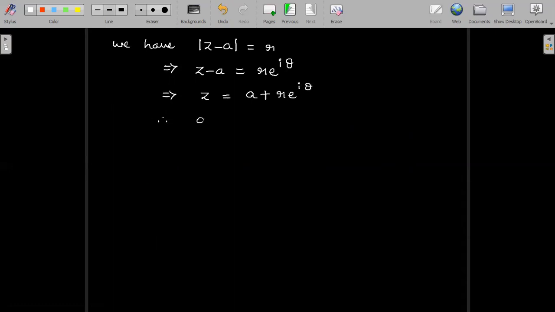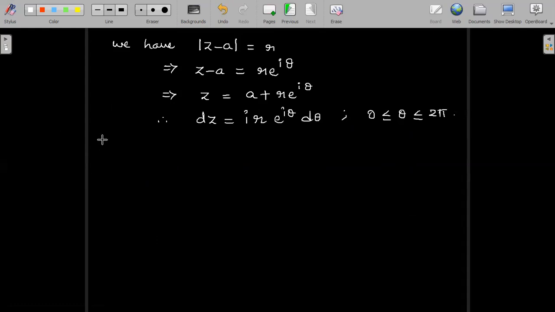We can also find out dz from this, because in the integral C1 we need to substitute this. Differentiation of a constant is 0. We are differentiating with respect to theta, so r will be a constant as it is. Differentiation of e power i theta is i into e power i theta d theta. And since we are discussing a circle equation, theta lies between 0 to 2 pi. So these are the limits for C1.